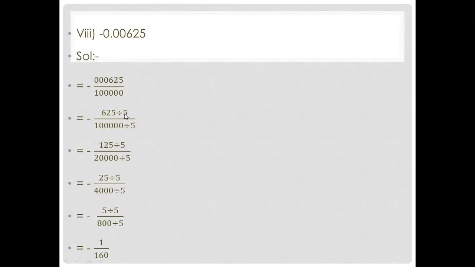Divide the numerator and the denominator with the same table, so we get 125 over 20,000. Again, with the same table, we get 25 over 4,000. Again, with the same table, we get minus 1 over 160. The negative sign, you write it as it is, no change.